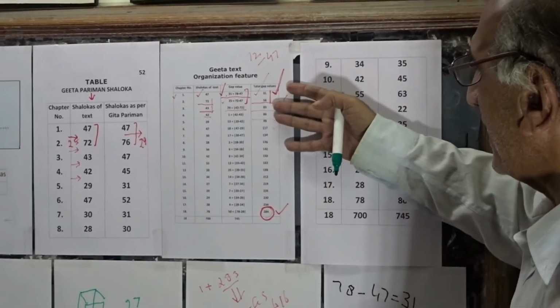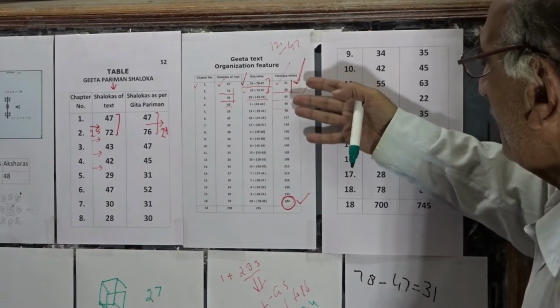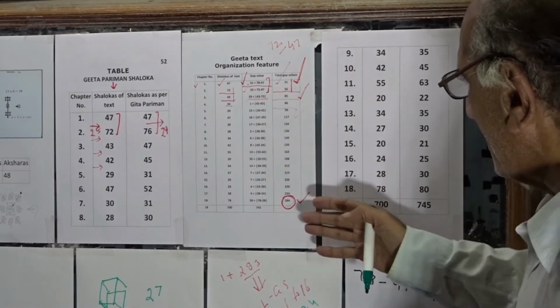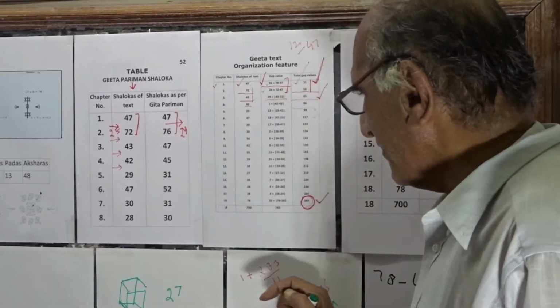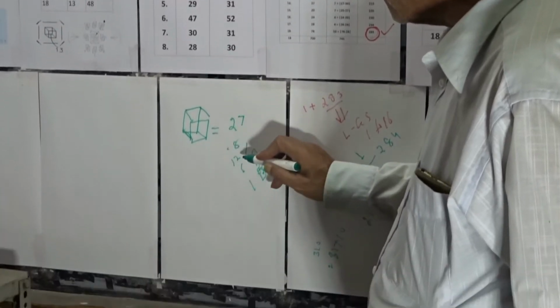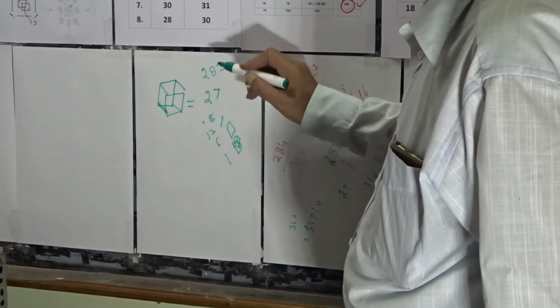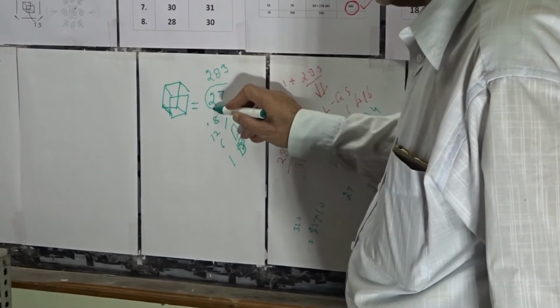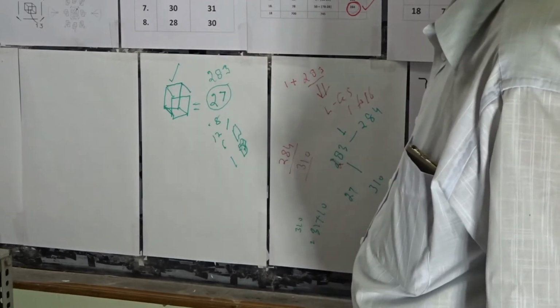The Gita Parinam Shloka's gap values summation, 310, is the value which is 27 in addition to the Ganita Sutras' value 283, and this value 27 is the value of the structural components of a cube.